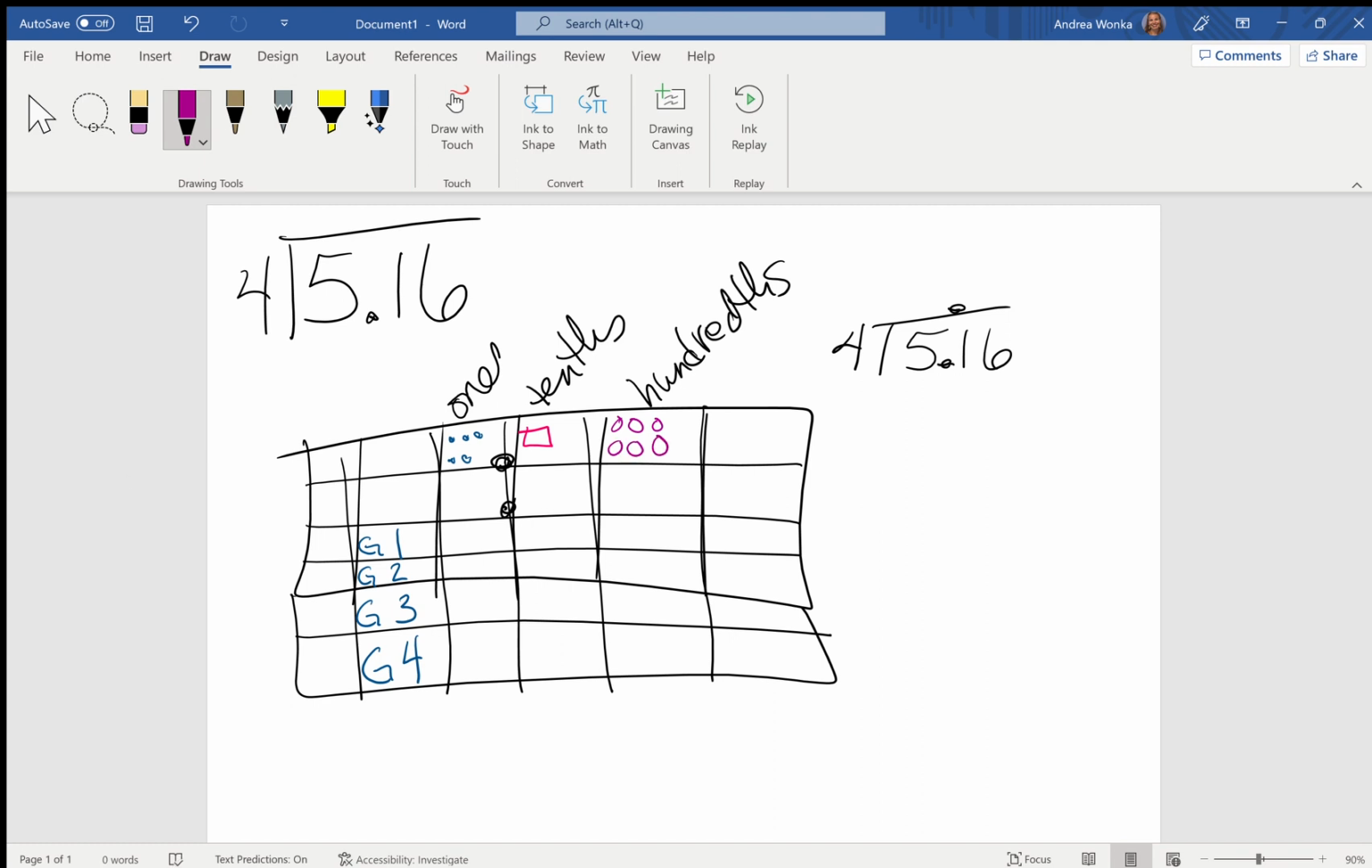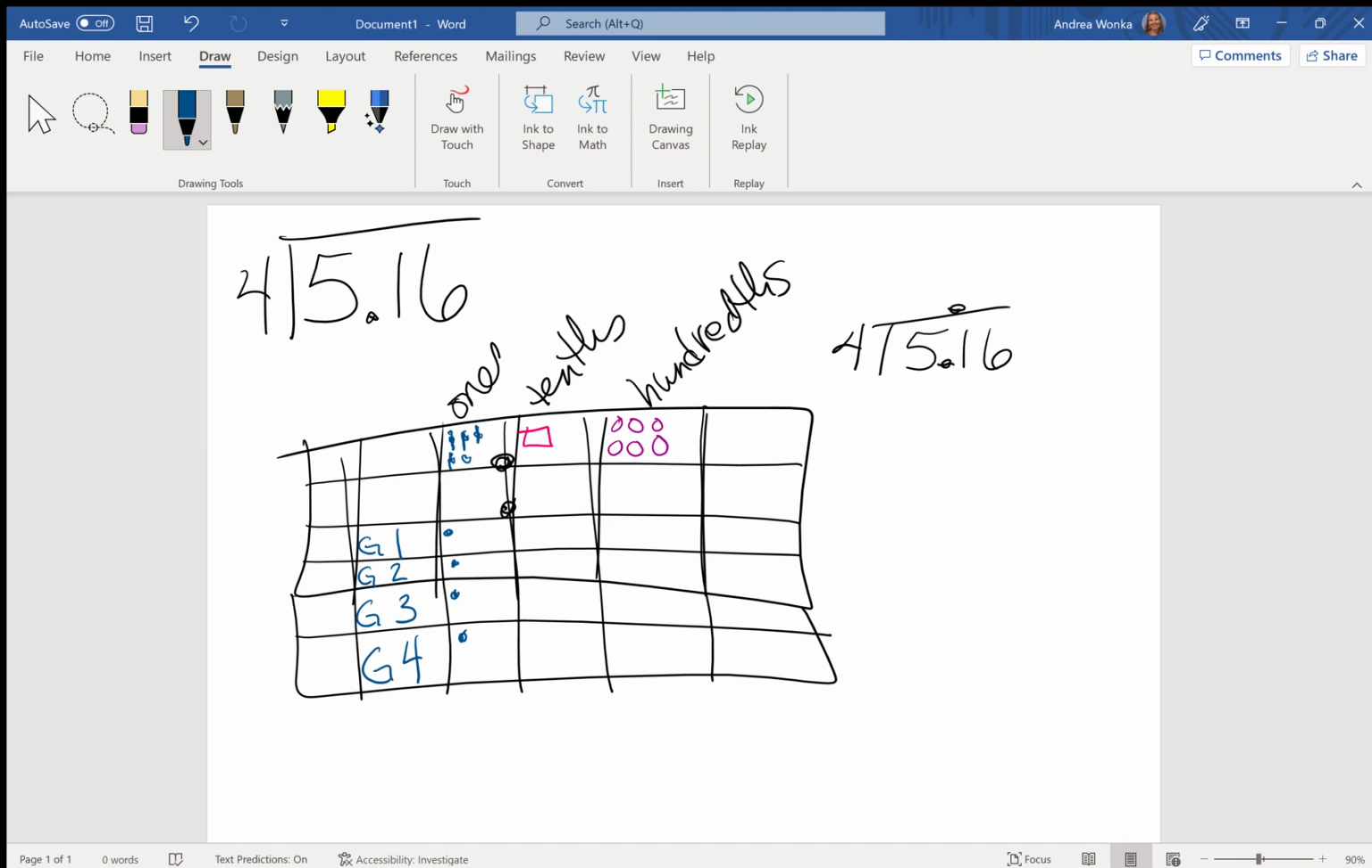Okay, I'm going to first ask myself, do I have enough ones that I can give at least one to every group? I do. So I'm going to cross it off. Here's one for group 1. I keep it in the ones column, one for group 2, one for group 3, and one for group 4. I have 1 remaining, but that's not enough to give at least one to all my groups.